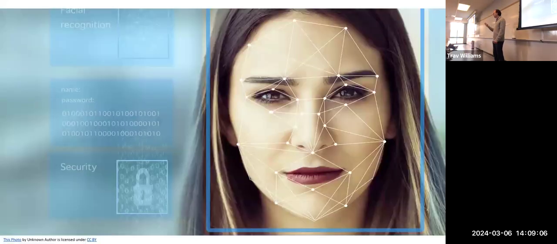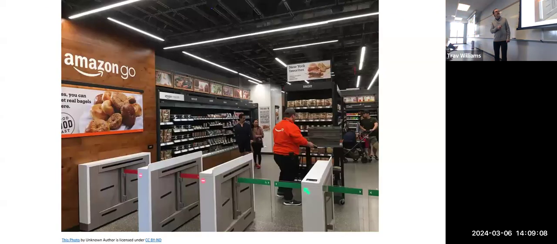Surveillance. We're all familiar with facial recognition. That's pretty popular, right? Has anyone been to one of these Amazon Go stores? They've got them in San Jose and San Francisco. So it's kind of cool. You scan yourself in with your Amazon app, and then you just pick up whatever you want from the shelves. And then it's got these, it's called a visual array.